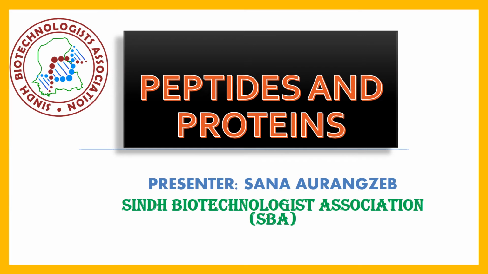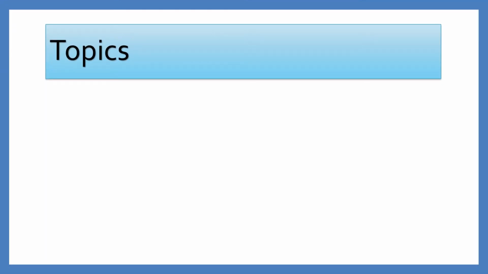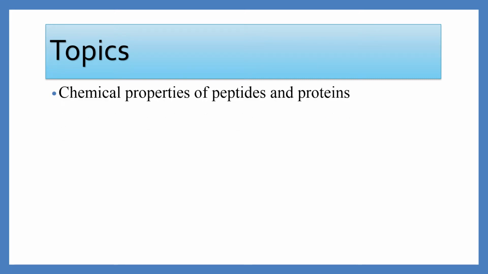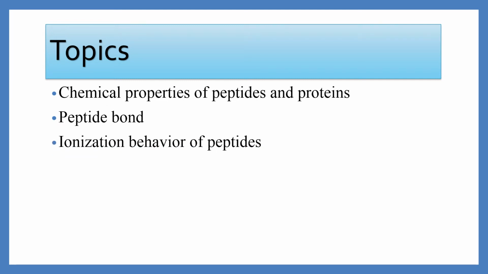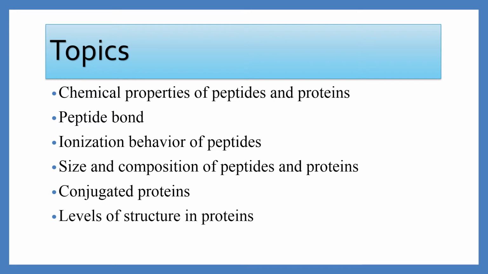This lecture is about peptides and protein, and in this presentation I am trying to cover the whole biochemistry of peptides and protein to structural level. Topics which I have covered in these presentations are: first is chemical properties of peptides and protein, second is peptide bond, third ionization behavior of peptides, fourth one is size and composition of peptides and proteins, fifth one is conjugated protein, and the last one is the level of structures in proteins.